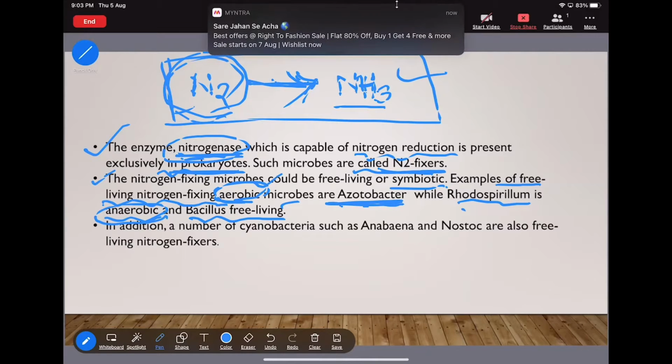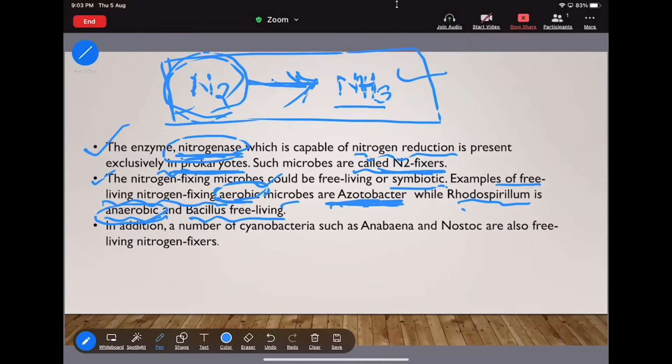Okay, so this is Azotobacter, which is an aerobic microbe. But Rhodospirillum is anaerobic, that means in the absence of oxygen. And Bacillus is free living. So you just need to learn the three examples: which one is aerobic, which one is anaerobic, which one is free living and which one is symbiotic.